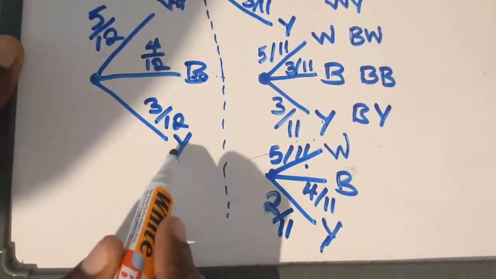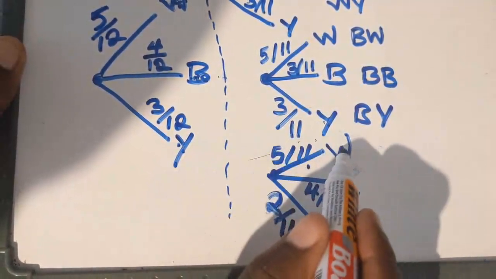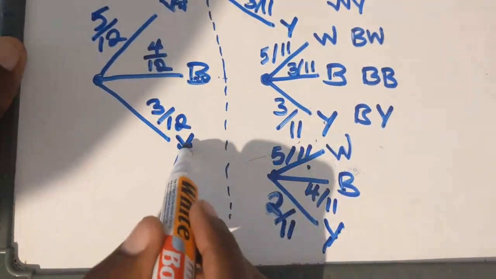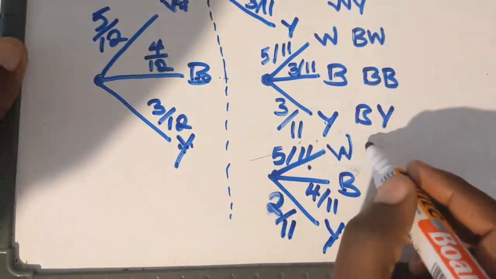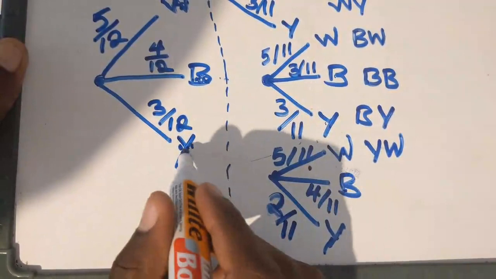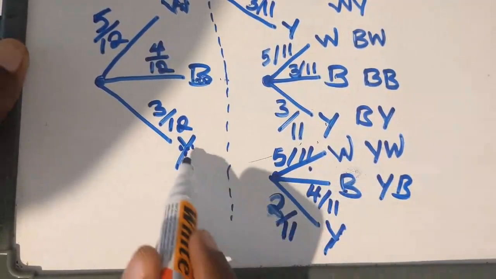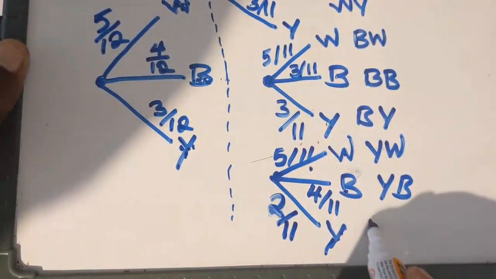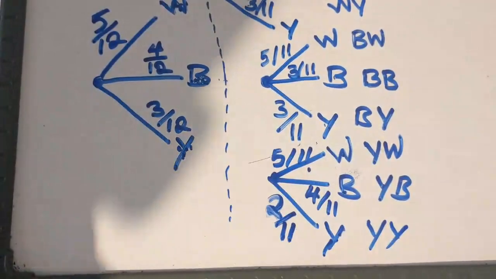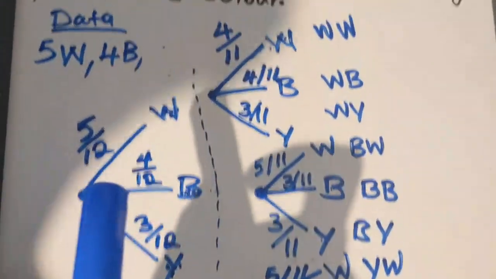Then coming to yellow, so yellow will go with everything. So yellow will go with white, blue and yellow. So yellow with white, so it's going to be yellow, white. Yellow with blue, that is going to be yellow, blue. Yellow, yellow, that's going to be yellow, yellow, like that. Now this is how your tree diagram is supposed to be.